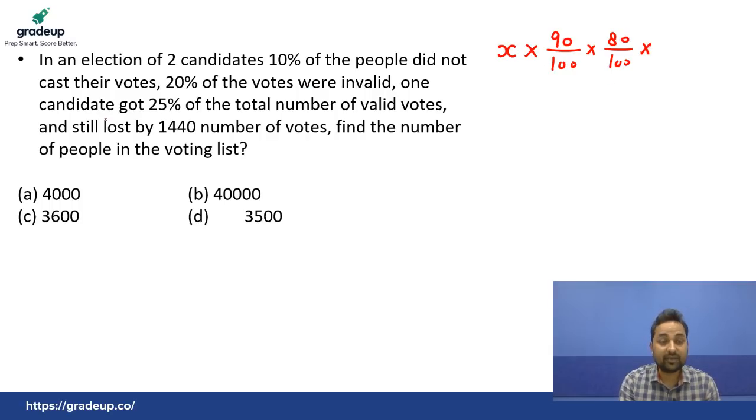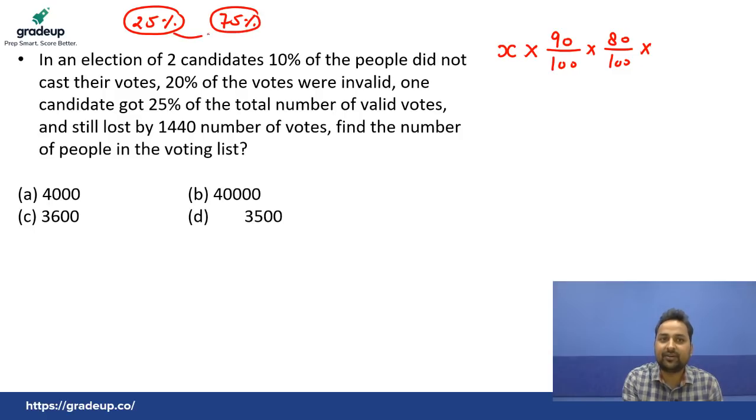Now, one candidate got 25%. If the first one got 25%, the second will get 75%. So what is the difference? The difference is 50%. By that difference, the winner will win and the loser will lose. So 50% of all those things will decide the winner and loser, and that number is 1440. Now simplify, get your answer.